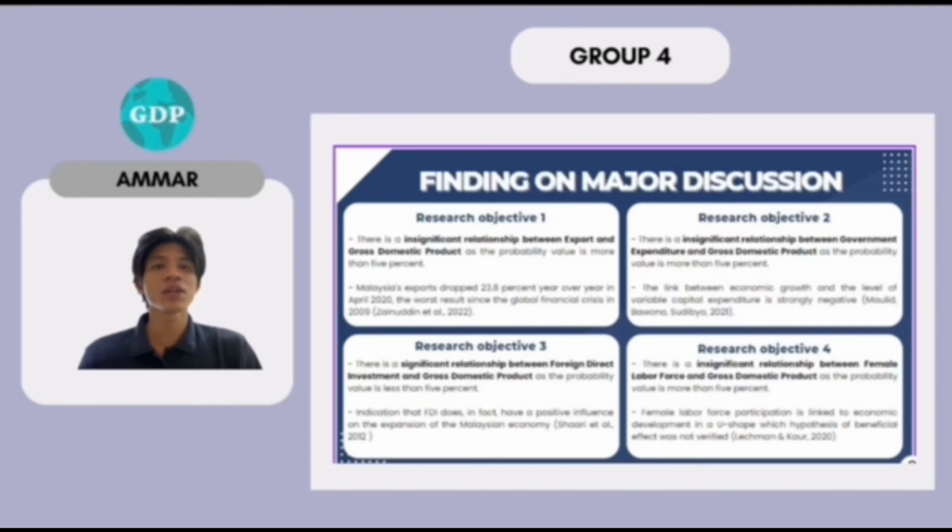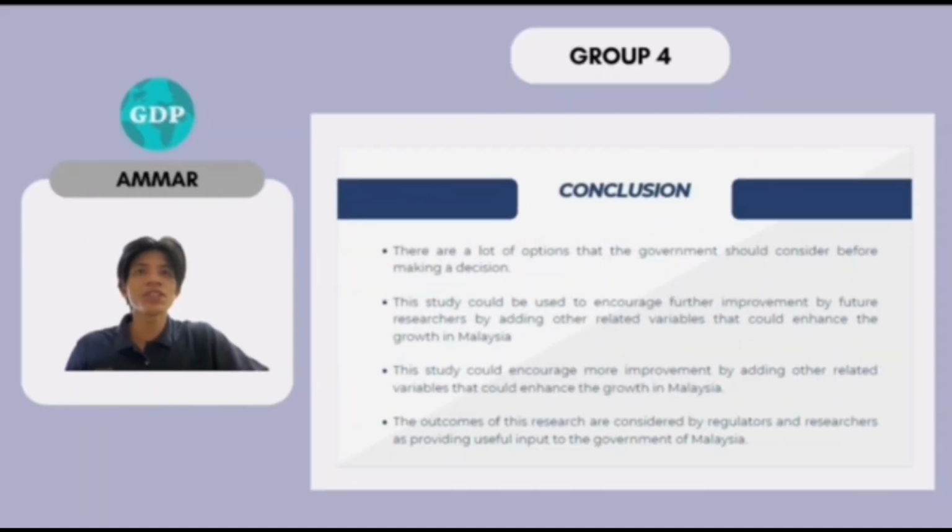Next, move to the conclusion. In conclusion, there are lots of options that the government should consider before making a decision. The government is able to lessen the impact of trade restrictions and boost international commerce by simplifying and lowering the number of rules and processes. As a result, the government has the ability to invest finance and resources in the expansion of the country's export sector.